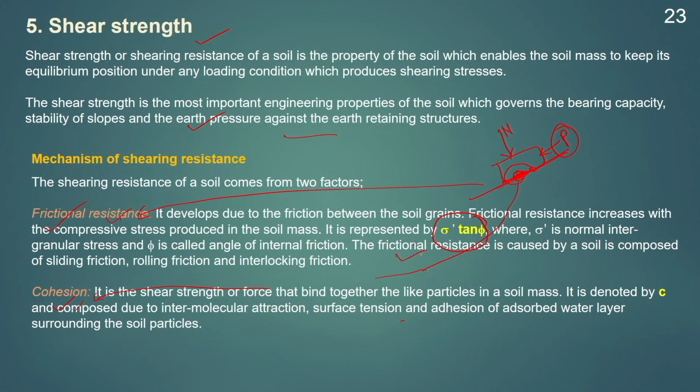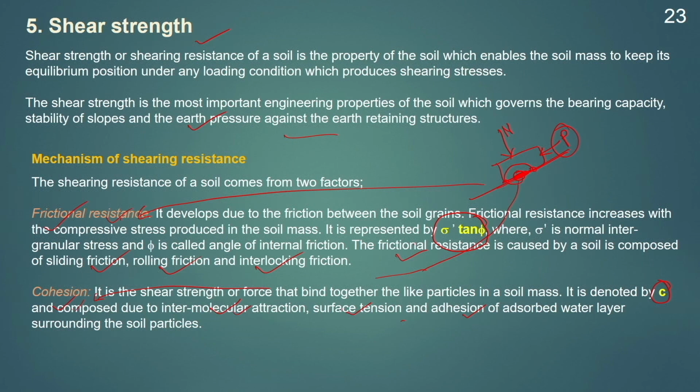This frictional resistance generally comes from three components: sliding friction, rolling friction and interlocking friction. Then comes the cohesion. Cohesion is the force of attraction between similar particles, and this force binds the clay particles or soil particles together. It is generally denoted by C, and it is due to the intermolecular attraction between the particles, or maybe the surface tension, and the addition of the adsorbed water layer present around the soil particles.